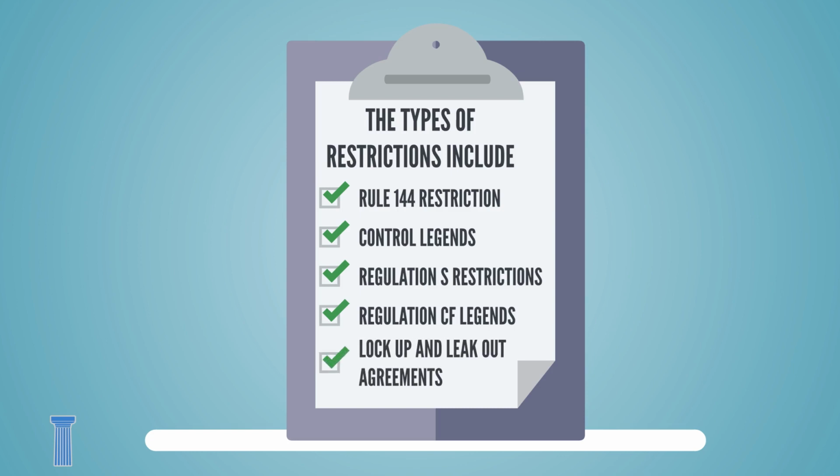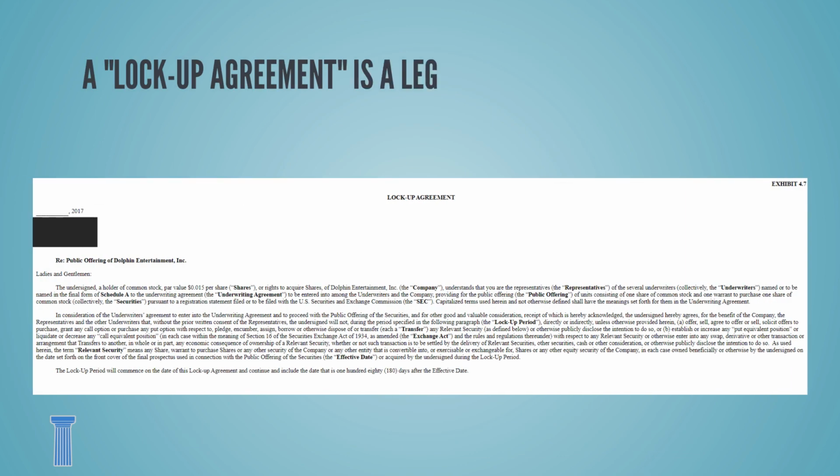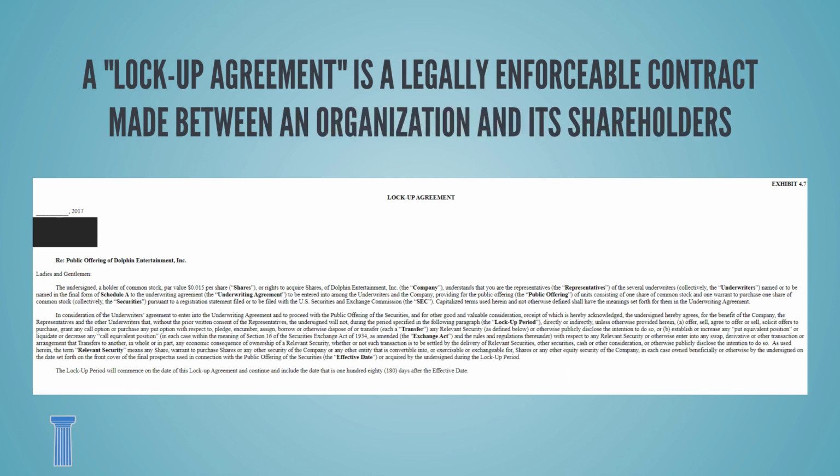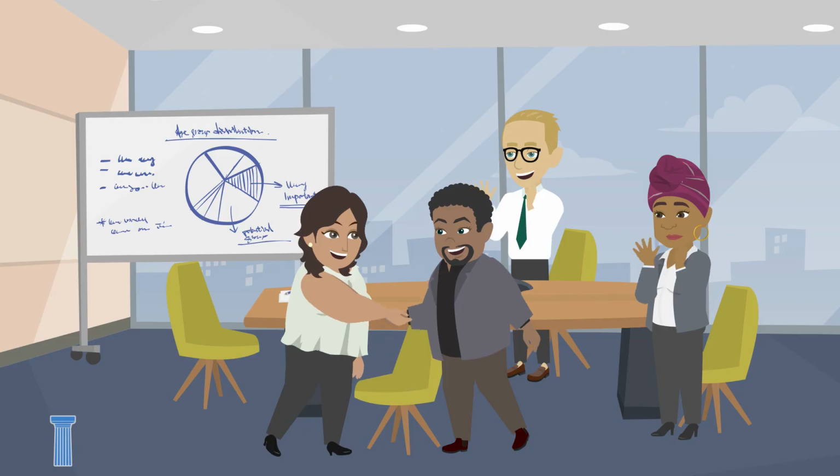Lock-up and leak-out agreements. A lock-up agreement is a legally enforceable contract made between an organization and its shareholders that forbids shareholders from selling any stock for a predetermined amount of time. Such agreements can be placed for a number of reasons, including even in IPOs.